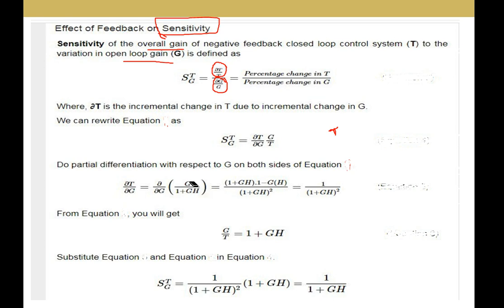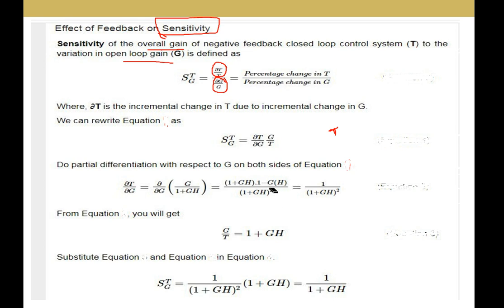In place of u substitute G, in place of v substitute 1 plus GH. So (1 plus GH) ∂/∂G of G, that value is 1, and then G ∂/∂G of (1 plus GH), where 1 is a constant, so 0, and the GH term gives H, divided by (1 plus GH) whole square.